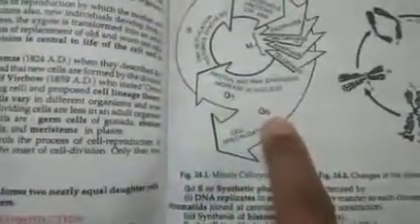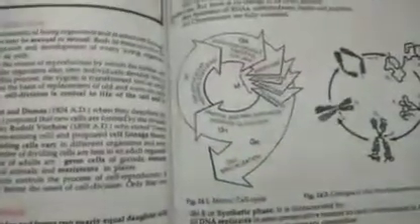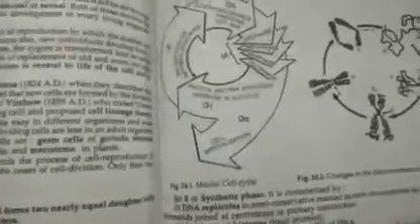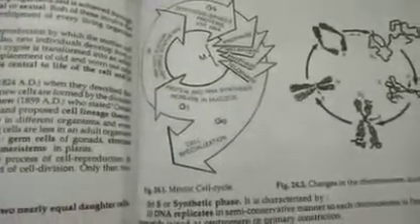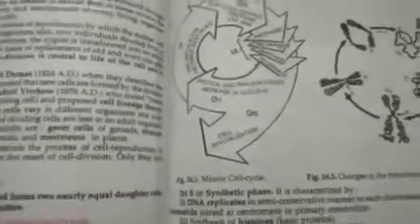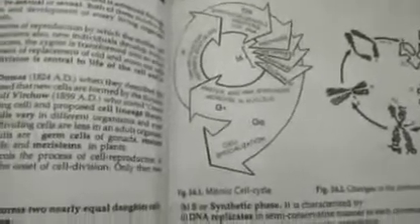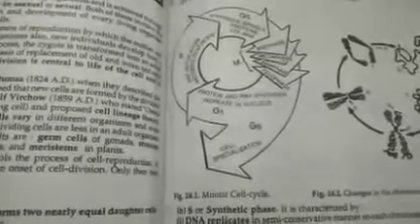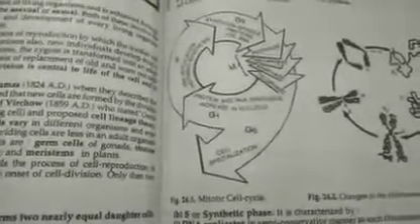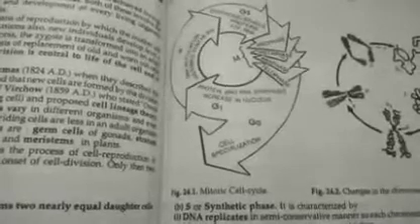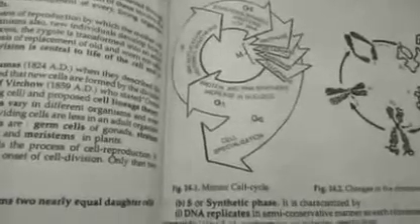The next, the G0 phase, is where there is no kind of division taking place. G0, you can say, is a kind of dormancy phase where the cell is active but no division or growth takes place. Further, brain and other nerve cells which are formed in the embryo do not divide, and once lost they are not replaced. Then liver cells may divide only once every 1 or 2 years.